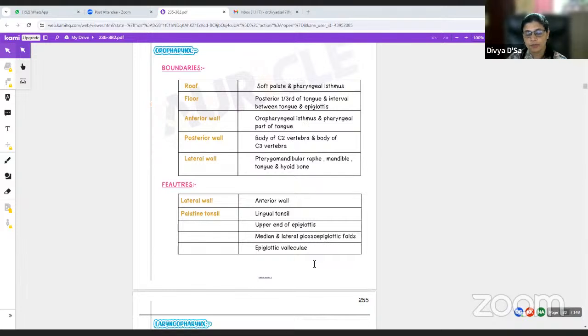Features here: in the lateral wall, we will see the palatine tonsil, and in the anterior wall, there is the lingual tonsil, the upper end of the epiglottis, median and lateral glossoepiglottic folds, and the epiglottic vallecula.